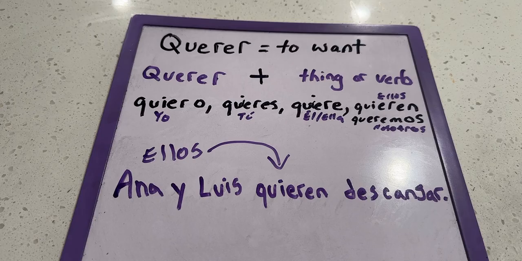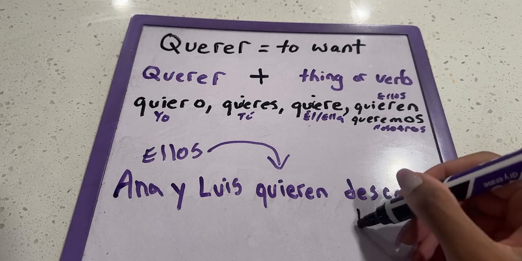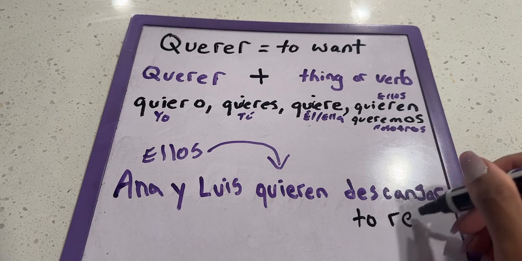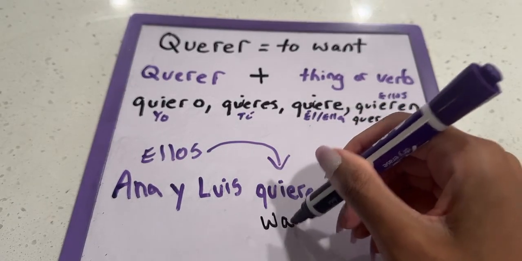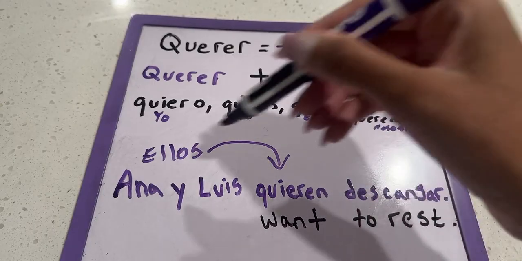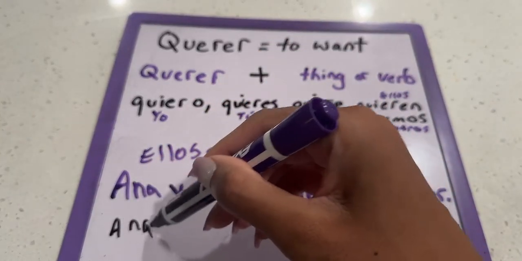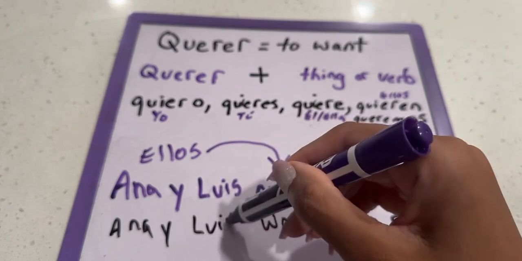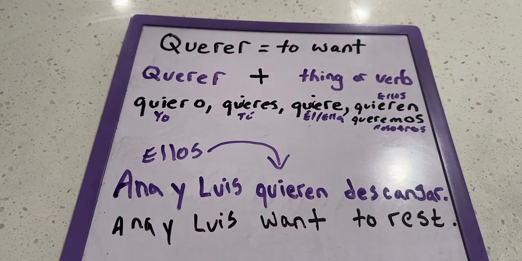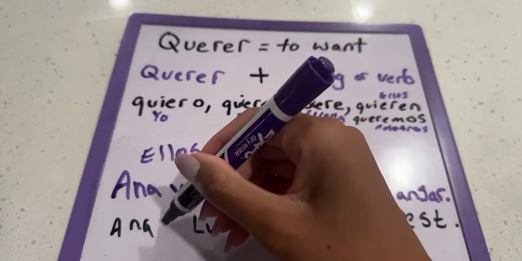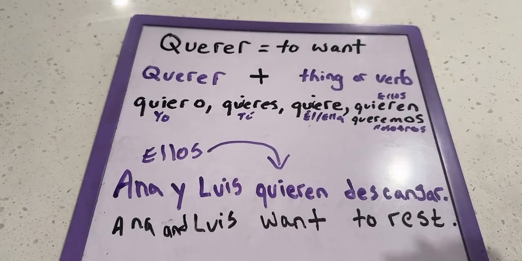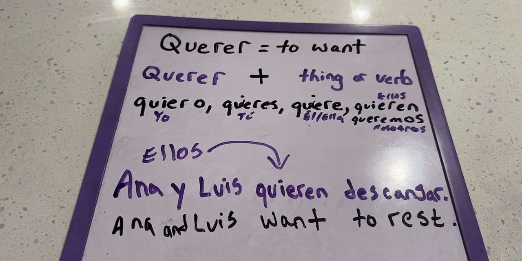I will put a translation on this because I always love to translate our sentences. So we have descansar, which is to rest. We have quieren, which is want. And we have Ana y Luis, whose names are the exact same. All right, so Ana and Luis, my bad, we're putting this in English, so it's actually and. Ana and Luis want to rest because it's Sunday, and that's what a lot of people like to do, they like to rest.